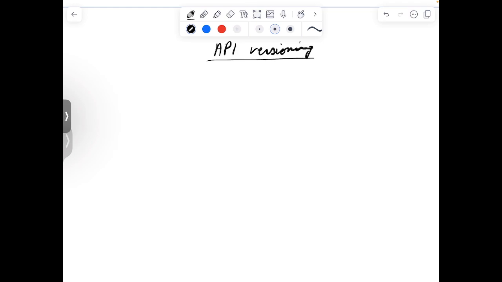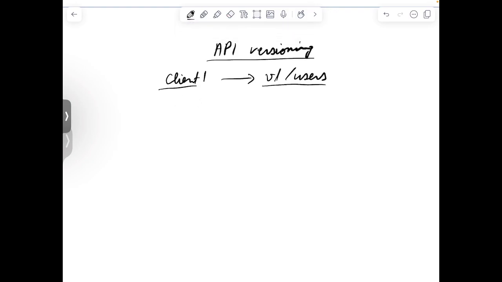So let's say so far we have this client one here, and this client has been using, let's say, v1 slash users. So this is the version v1 that this client is using for this API. Now let's say in the future we are adding some changes to the API.